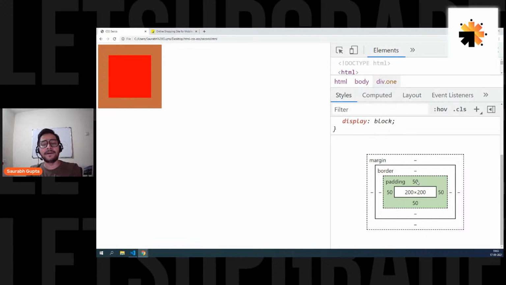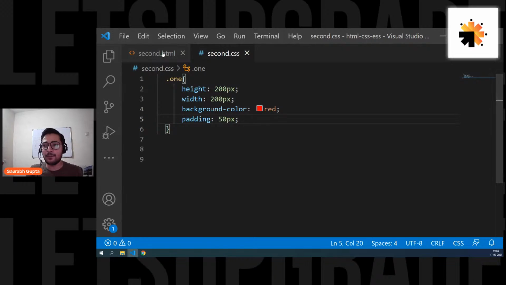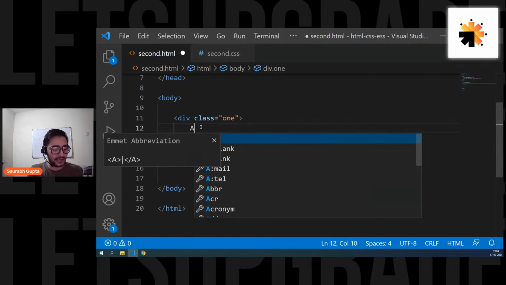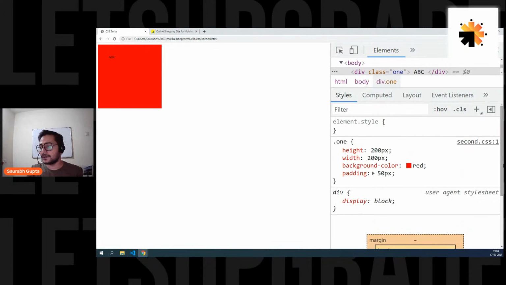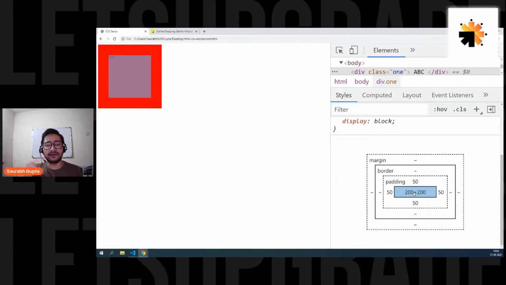Why do I call it fake? Because it can never hold any content. If I put anything inside it, like let's say I put A, B, C, you'll see that the content is coming inside the real height and width. It is not starting from the very top, because it is starting from the top of your real size, that is your height and width. So the height and width is your real size. The padding is fake. It can never hold content. It's just a sizing. I'll just make your element look bigger.